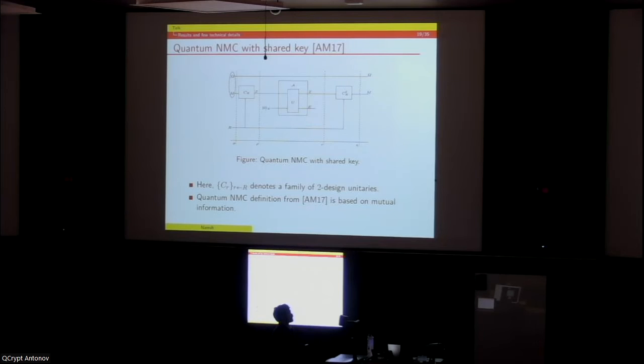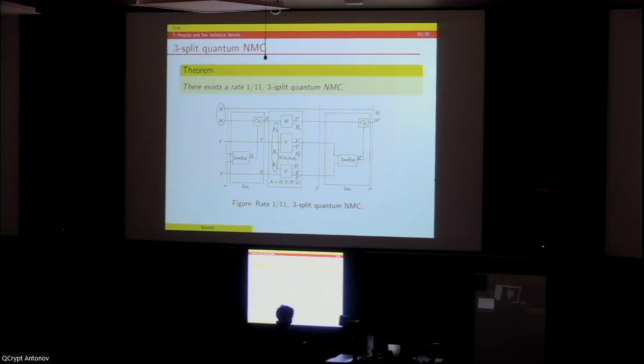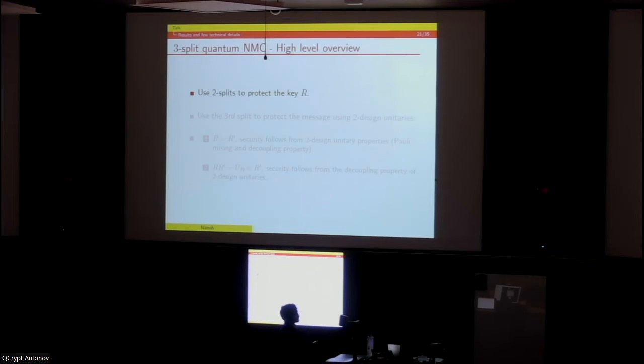So how about we try to protect this key R using the NMRE itself in two splits, and then we use this key to use two-designs to protect the message. Formally, we use two splits to protect the key R, and we use the third split to protect the message using two-design unitaries.